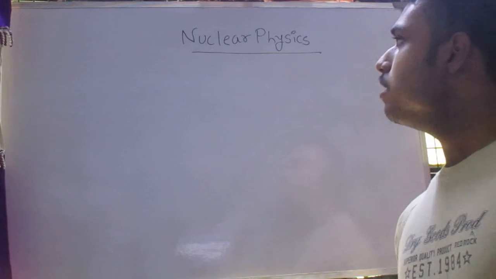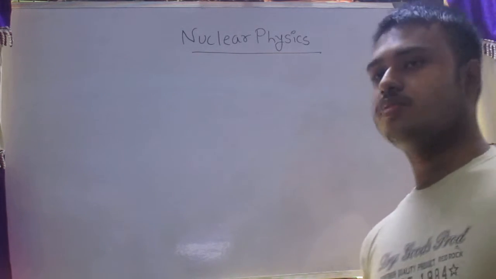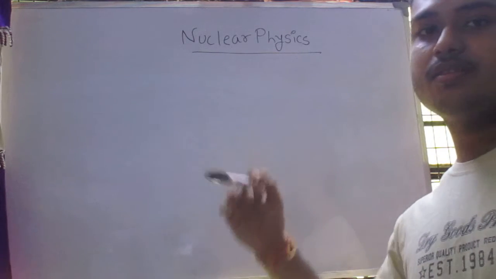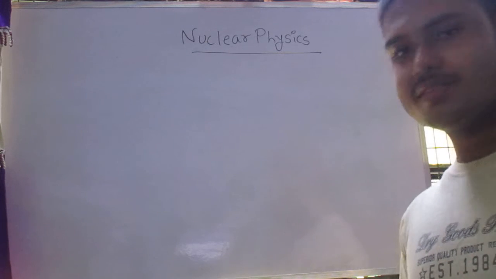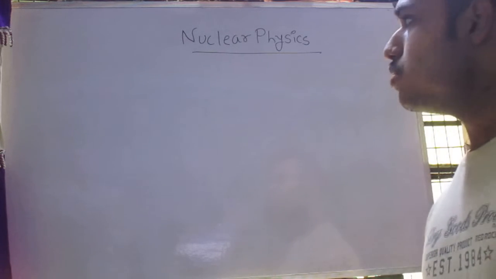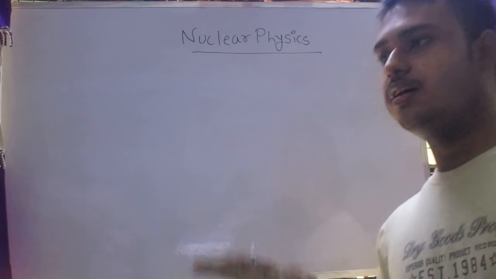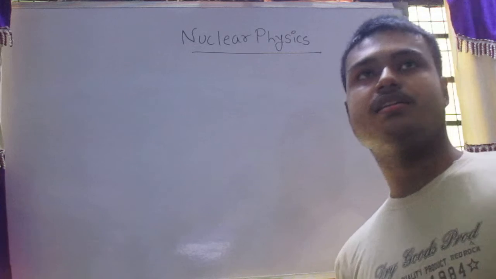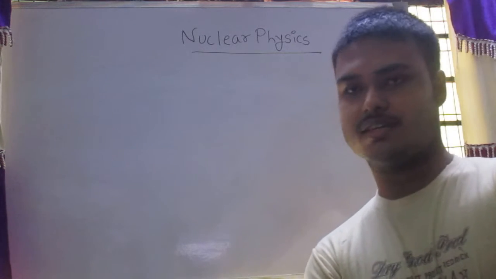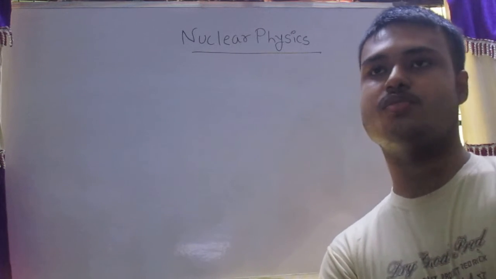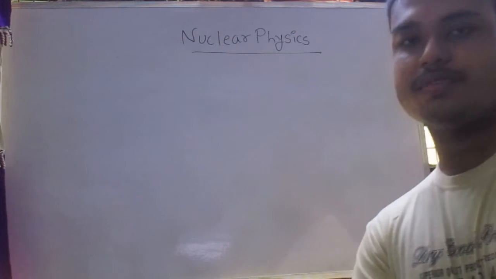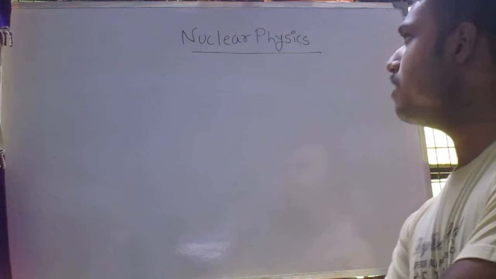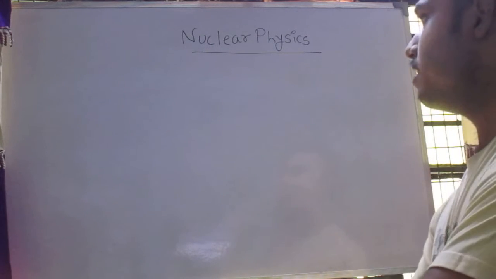From class 9, class 10, class 11, class 12 we have learned many things about the nucleus, but why the properties are present there, we did not know. So in this lecture series, we are going to discuss nuclear physics in detail. Nuclear physics is the branch of physics which deals mainly with the essence of the physics behind the nucleus. Here the mathematical treatment is very simple and quite relevant, but the physics is very important.